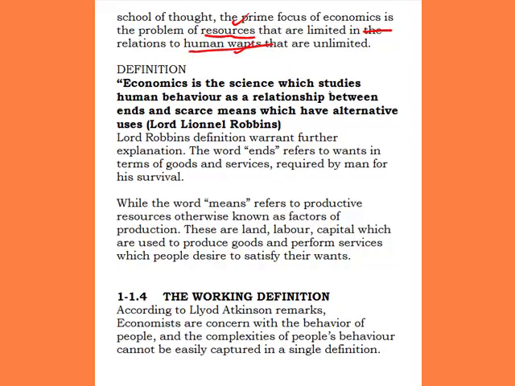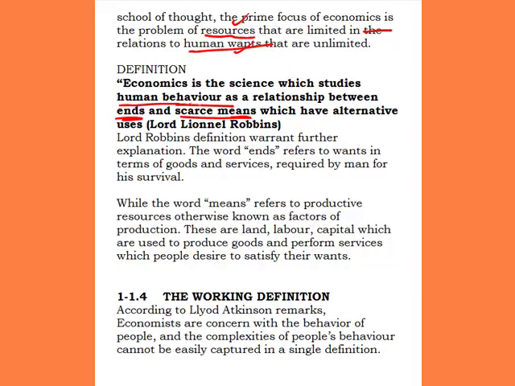Now, the definition: economics is a science which studies human behavior as a relationship between ends and scarce means which have alternative uses. This definition was propounded by Lionel Robbins. He is just saying that economics is a science which studies human behavior. So economics is based on the study of behavior, and whose behavior? The behavior of human beings.